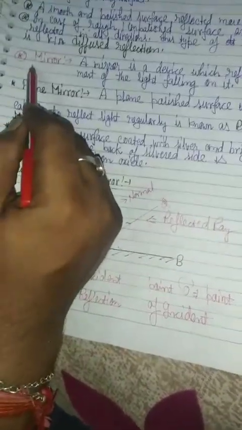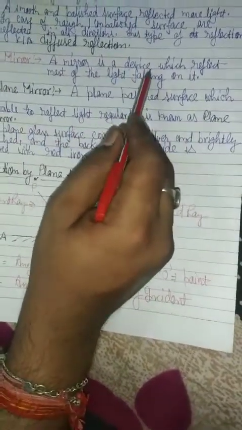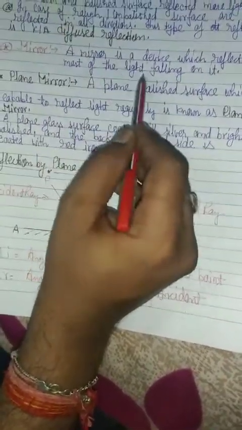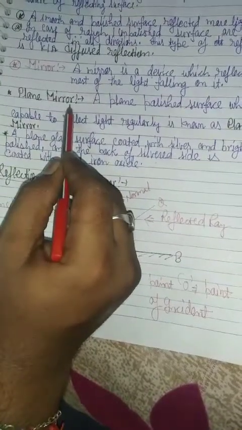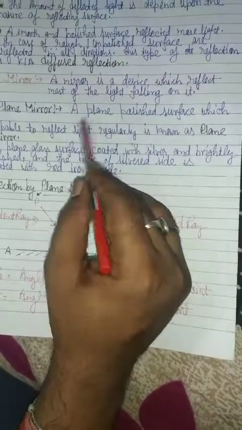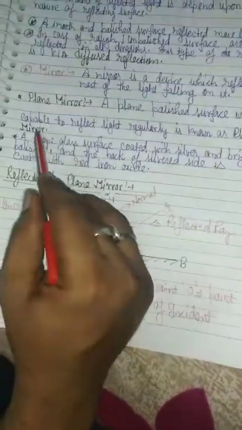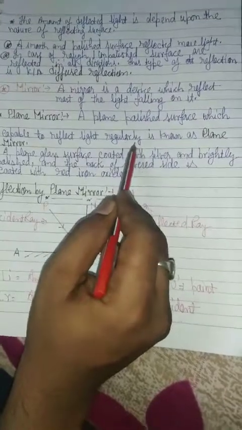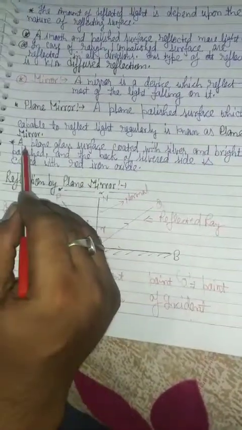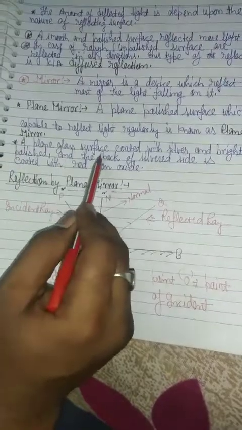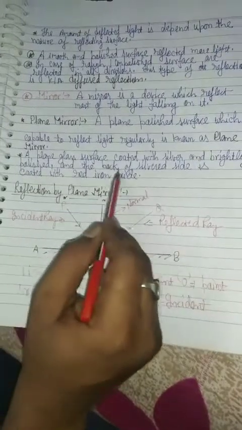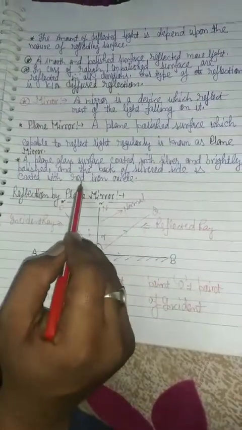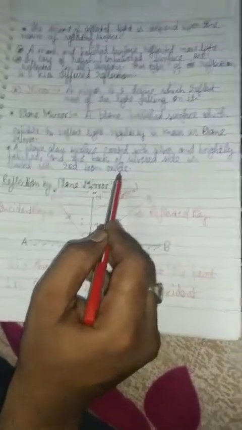And the next heading: mirror. A mirror is a device which reflects most of the light falling on it. The first category of mirror is the plane mirror. A plain polished surface which is capable of reflecting light regularly is known as a plane mirror. Next point: a plain glass surface coated with silver and brightly polished, and the back of the silver side coated with red iron oxide, is known as a plane mirror.